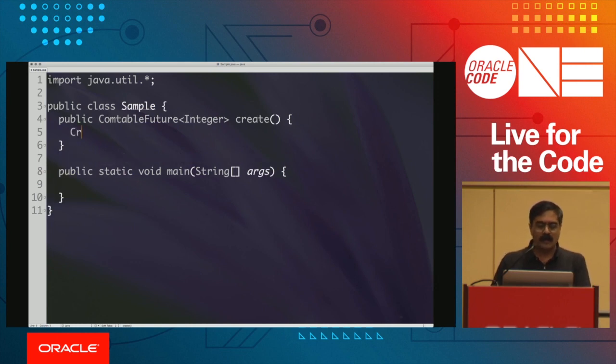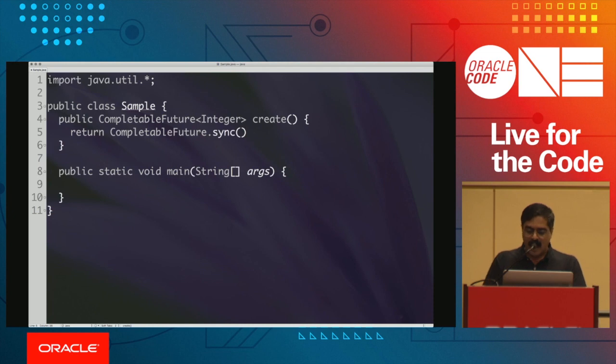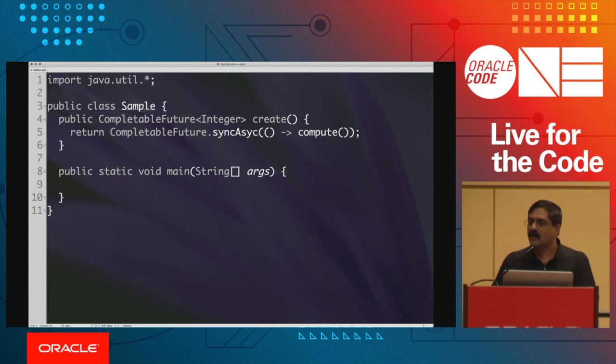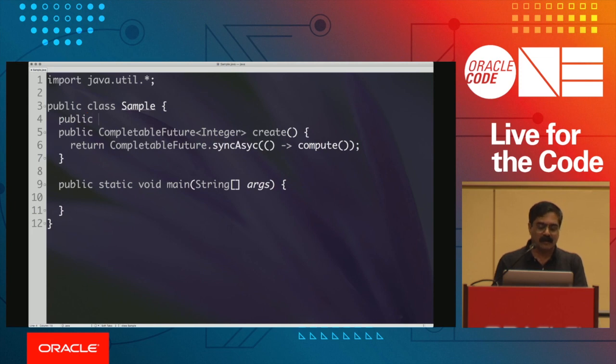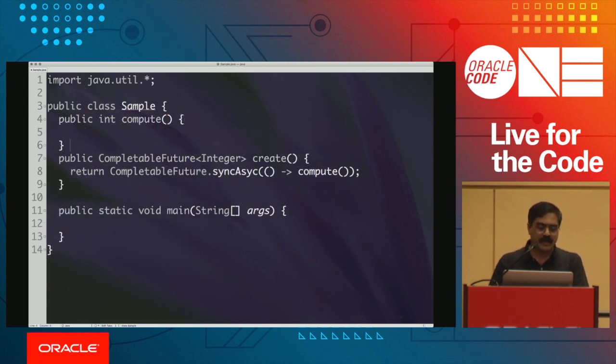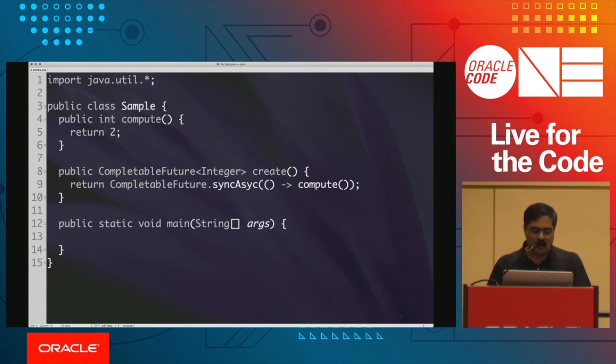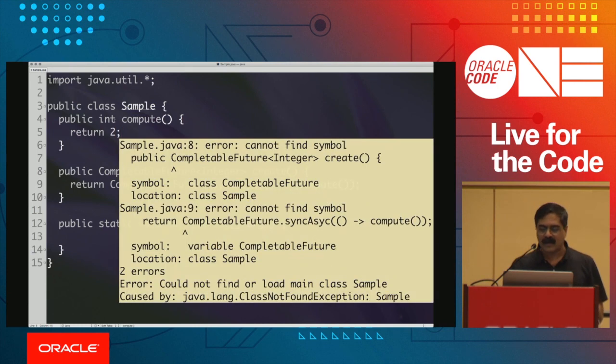So what do I want to do here? I'm going to create an example, so return a completable future of, let's say, async over here. And what am I going to provide as a response in this particular case? When you call this one, it is going to simply return the response of a compute method. So nothing really exciting at this point. Let's go ahead and write this method called compute. It's going to simply return some response right here. We'll just return a 2 to begin with. Again, nothing really exciting at this point. That's what we are starting with.